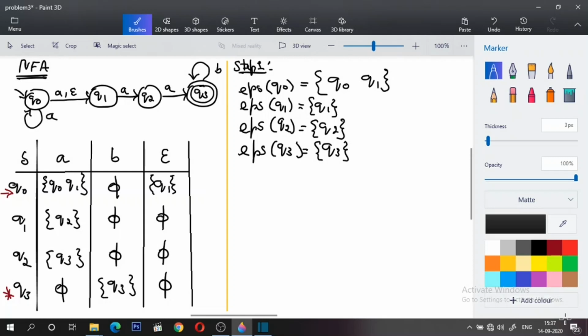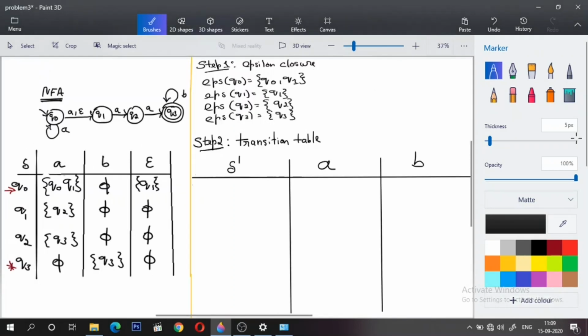So epsilon closure of Q1 is Q1 itself, that is the minimum value. Q2 is Q2, Q3 is Q3, and for Q0 we have two values. That is, I can remain in Q0 or I can go to Q1 with respect to epsilon transition. Step 1 is complete, that is writing the epsilon closure.